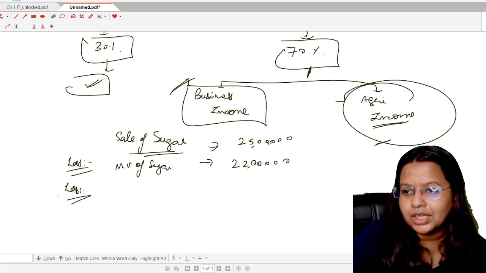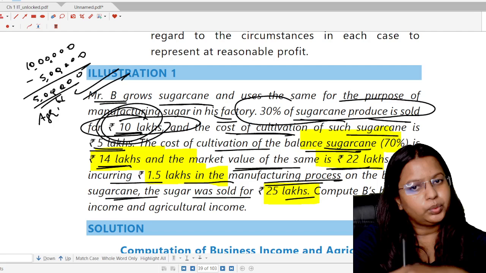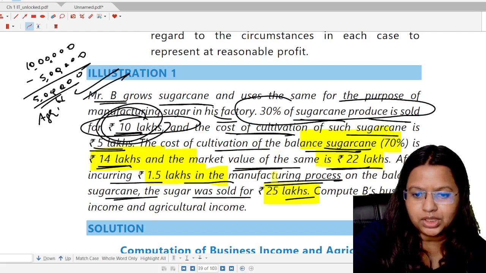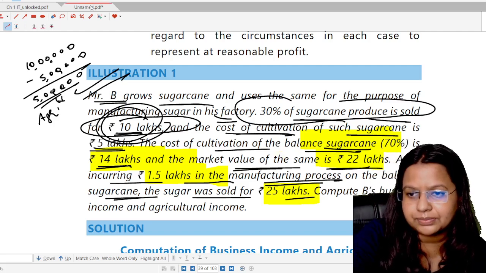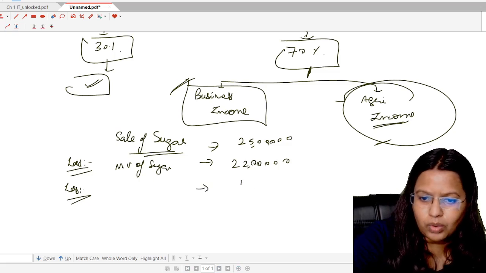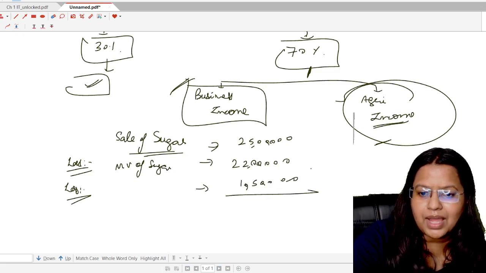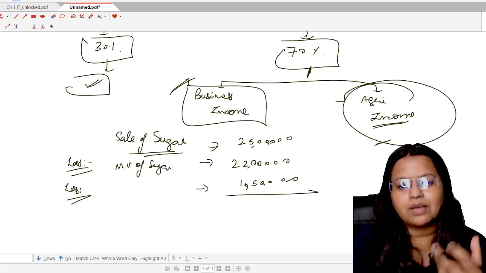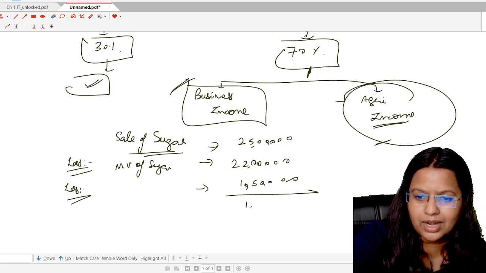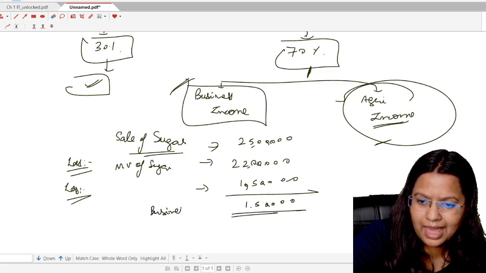Also, we have to deduct the additional expenditure Mr. B has incurred to convert the sugarcane into sugar. That is 1.5 lakhs. So, less additional expenditure 1.5 lakhs. Now students, 25 lakhs minus 22 lakh, that is 3 lakh. 3 lakh minus 1 lakh 50,000, that is 1 lakh 50,000. So here the business income is 1 lakh 50,000.